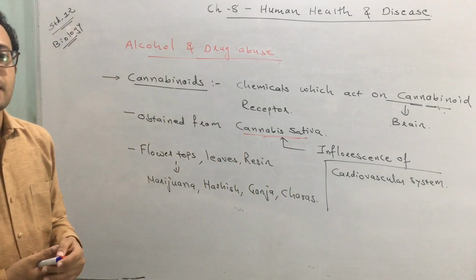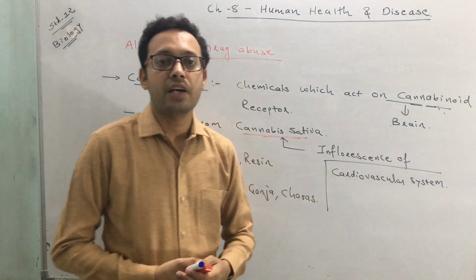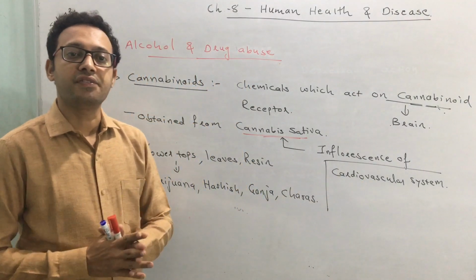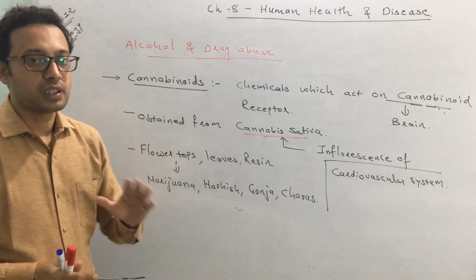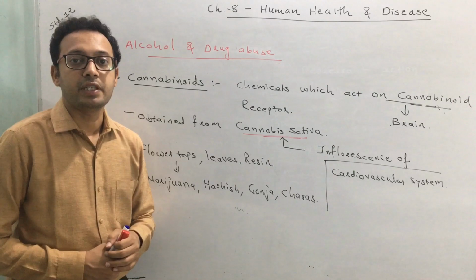They are known for their effects on the cardiovascular system. Clear? So this is the second category of drug, cannabinoids.